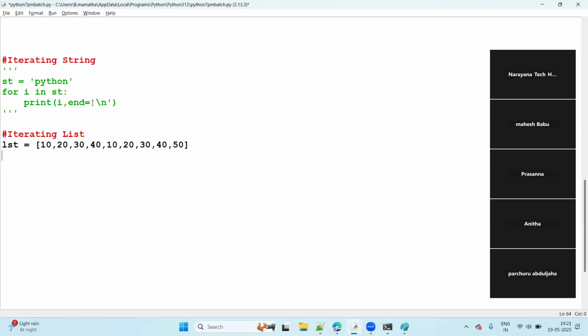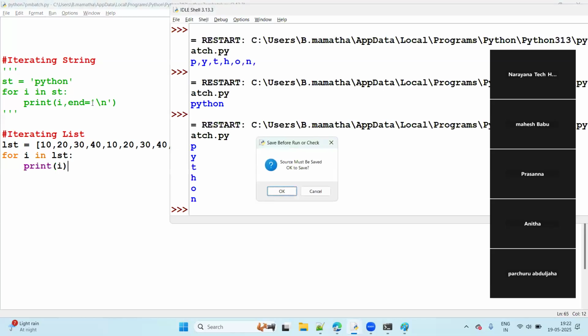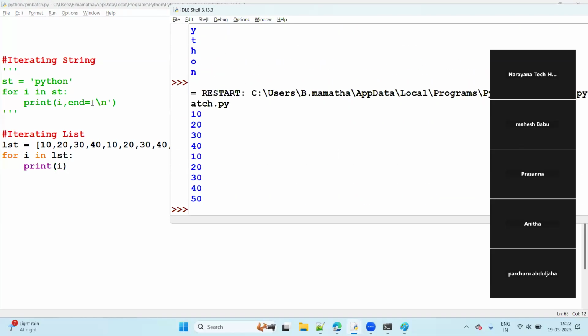Again, print the list, then print of I. Now you can see here, first 10, 20, 30, 40, 50, guys.